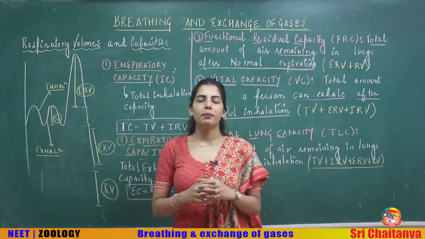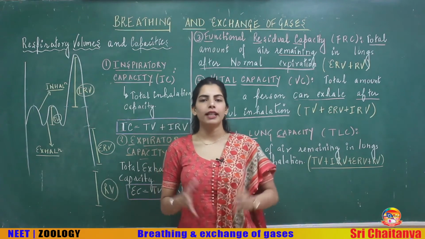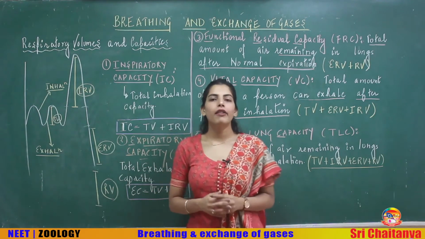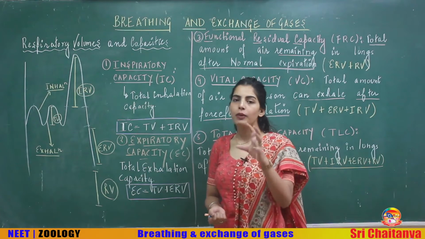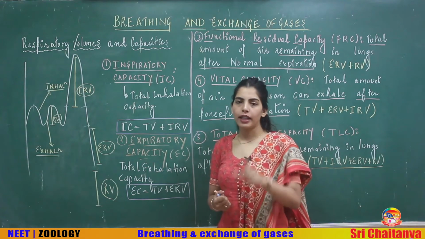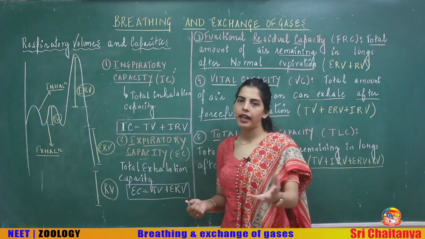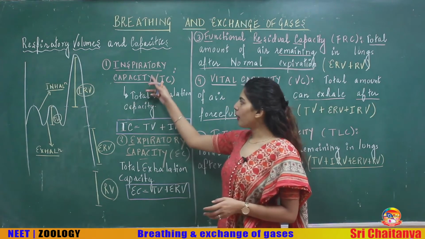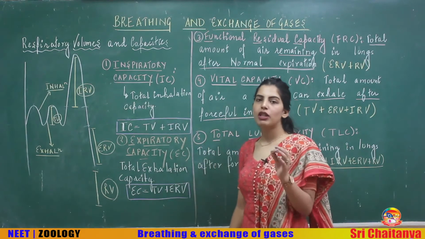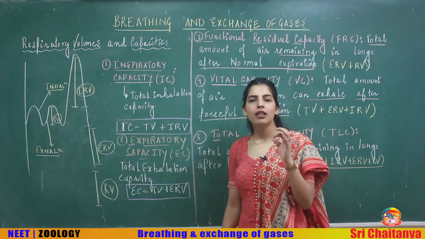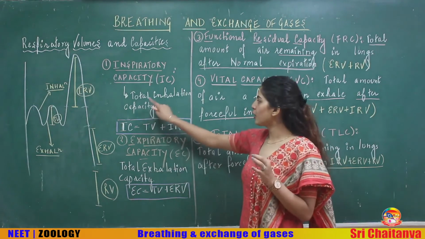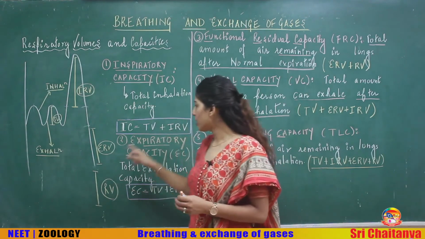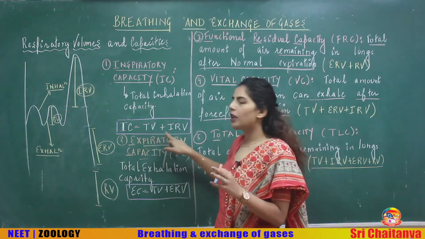Now, when you define respiratory capacities, what you will do is add up some of the volumes together. Also pay attention when I am defining any one of these, okay? The definition is very, very important, then you will understand easily what volumes you need to summate. Now, talking about the very first, which is inspiratory capacity. Inspiratory capacity, IC, is the total inhalation capacity. What is your total inhalation capacity? I have written it over here. Its value is TV plus IRV.